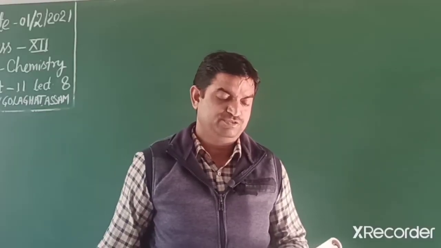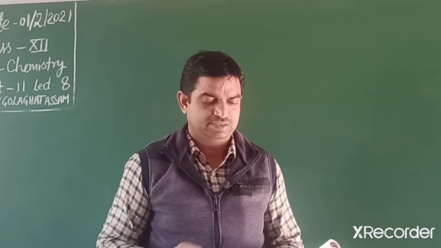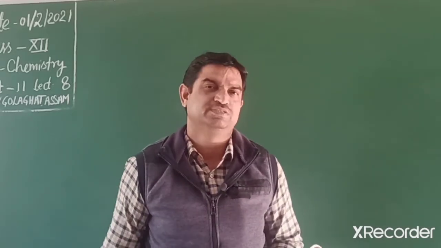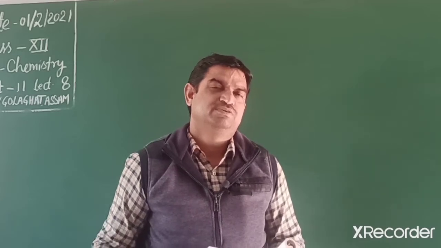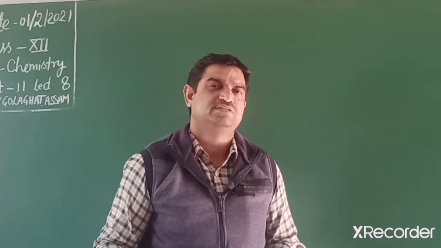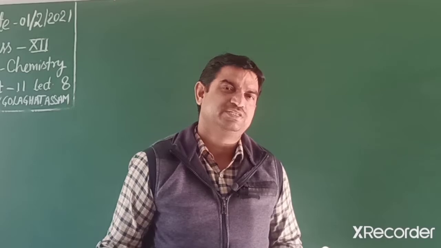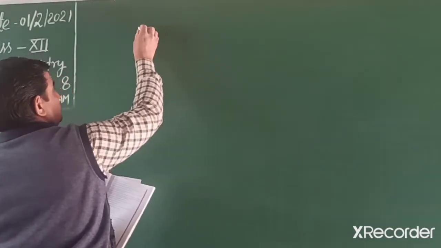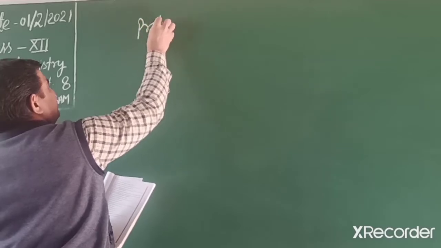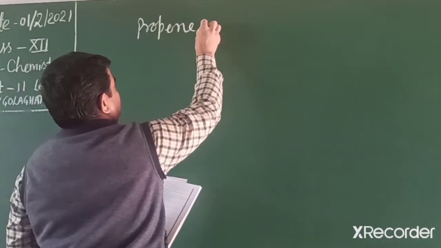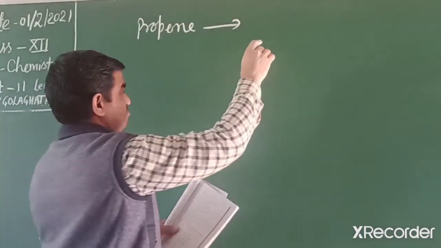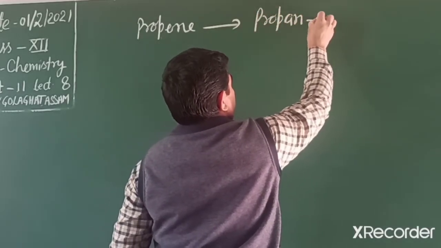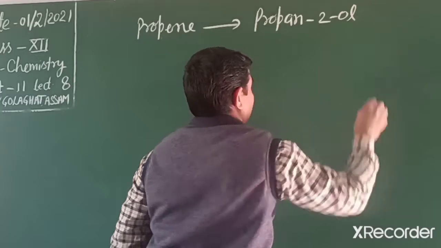Now students, we solve some exercise questions that are related to conversions. You know, in your exam at least 3-4 marks you will get in conversion. So first conversion is written, propene convert into propan-2-ol.